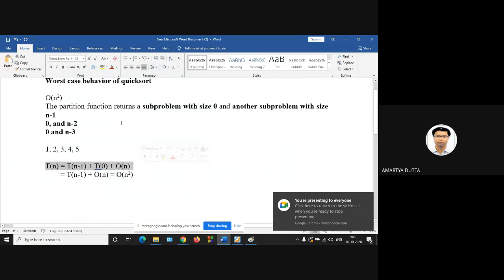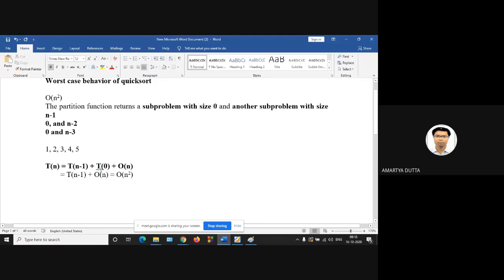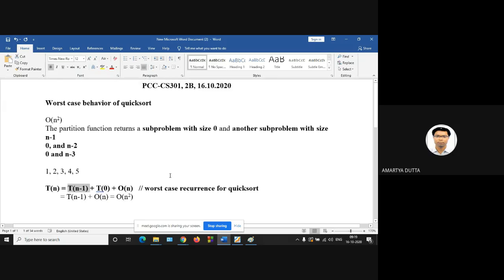Yes, sir. So this is the worst case recurrence for quick sort. Now, in case of worst case, the partition function will return one subproblem with size n minus 1 and another subproblem with size 0.